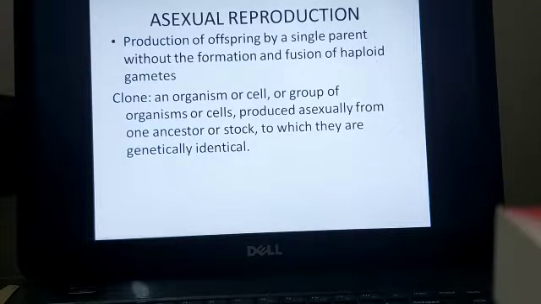First, asexual reproduction. That is production of offspring by a single parent without the formation and fusion of haploid gametes. Now, after asexual reproduction, whatever daughter cells are formed, these daughter cells are known as clone. Clone is an organism or cell or group of cells produced asexually from the ancestor or stock to which they are genetically identical.